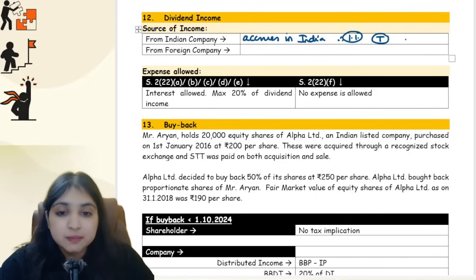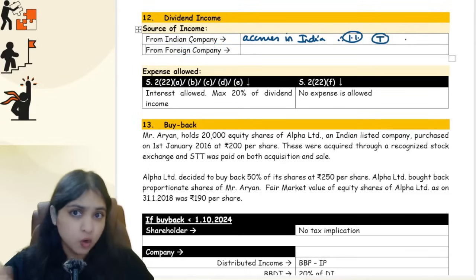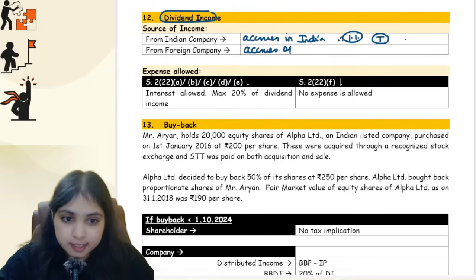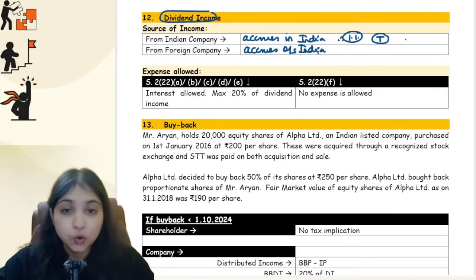But if the dividend income is from a foreign company, it doesn't matter where this foreign company's place of effective management is, and it doesn't matter whether the foreign company has a place of business in India or not. If the dividend income is from a foreign company, you will straight away say that the dividend income accrues outside India. If it accrues outside India, don't straight away conclude it is foreign income. No, don't make that silly mistake.